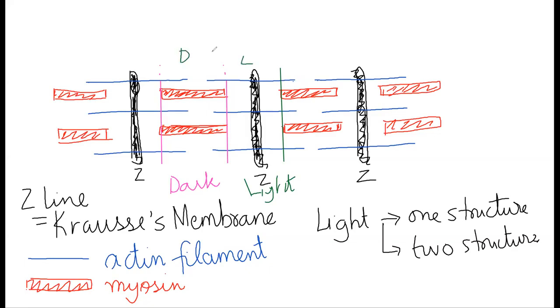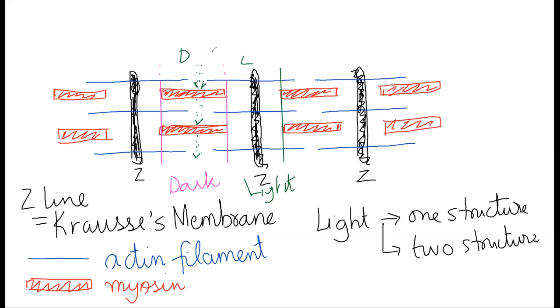है ना? Now, if you see the center of the dark band, the two lines of actin don't touch each other. There is a gap. So if light falls in this region, it is only going to meet myosin. It is not going to meet actin. So when light follows a linear path, we are coming to know that when light passes through this region in between, there is only myosin and no actin.